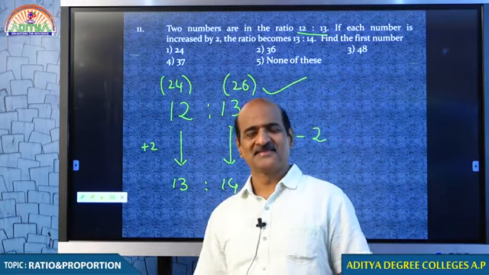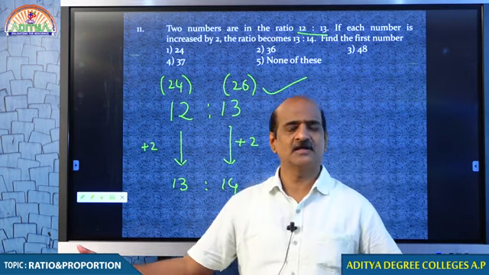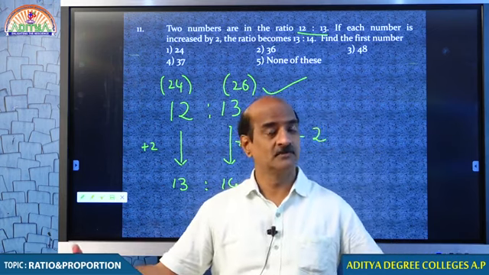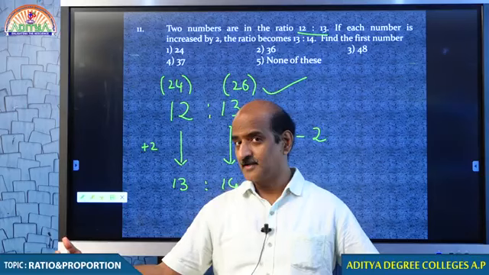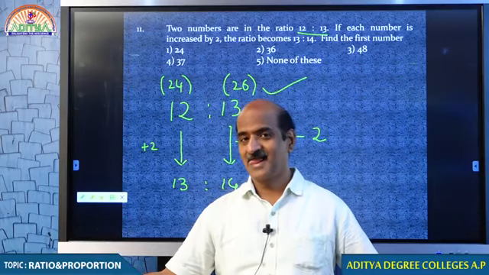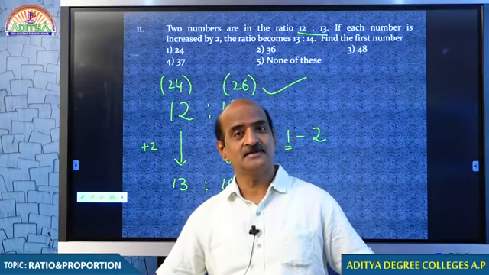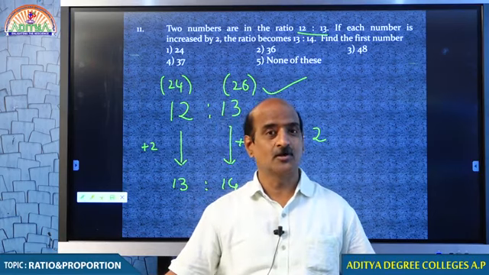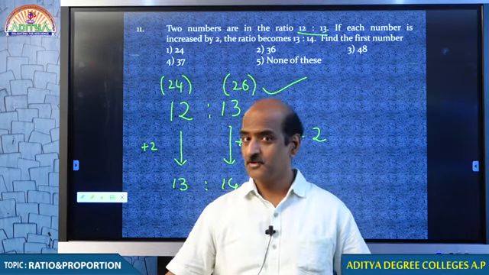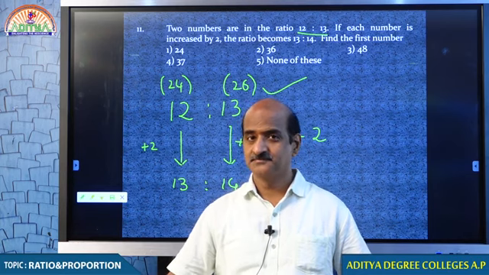Very simple, you know. Every 1 part is 2. 12 into 2 is 24, 13 into 2 is 26. Forget about the school method. Now we are discussing the logical method. You get the point?